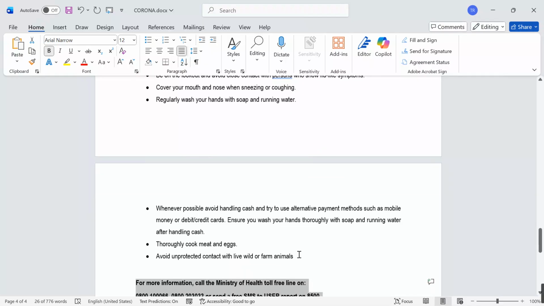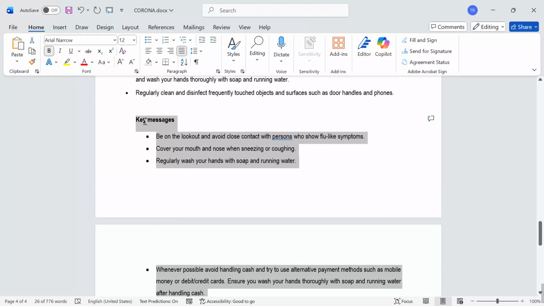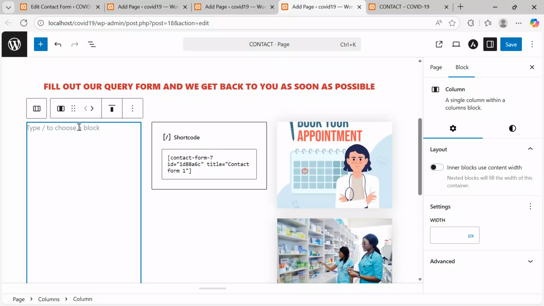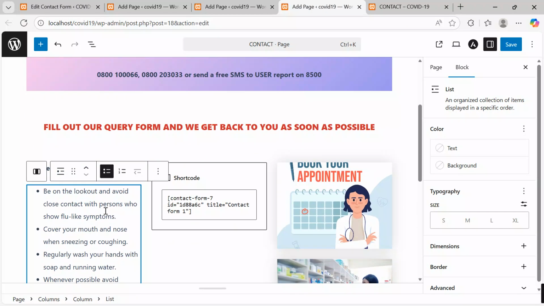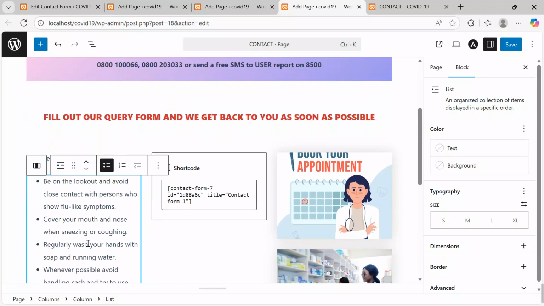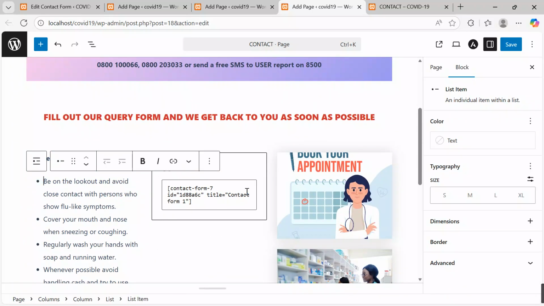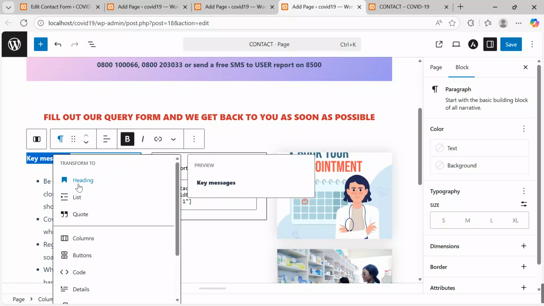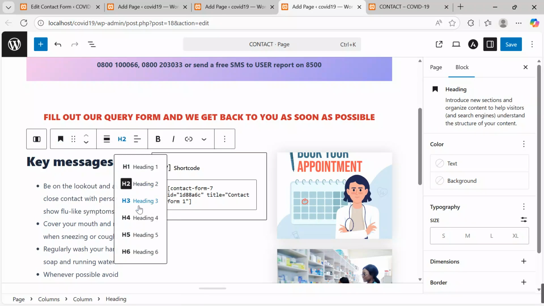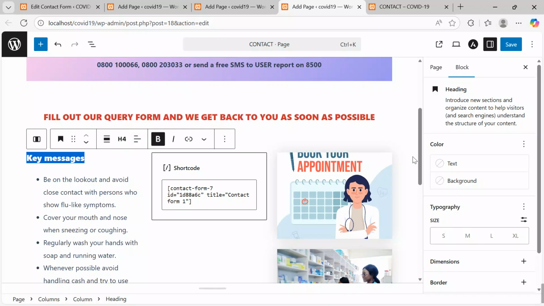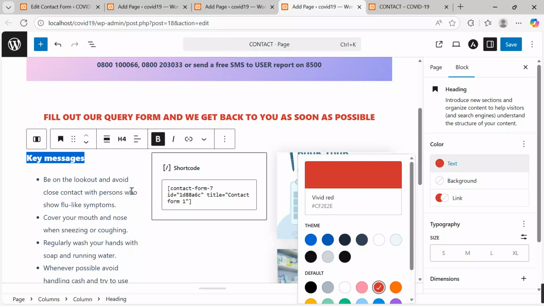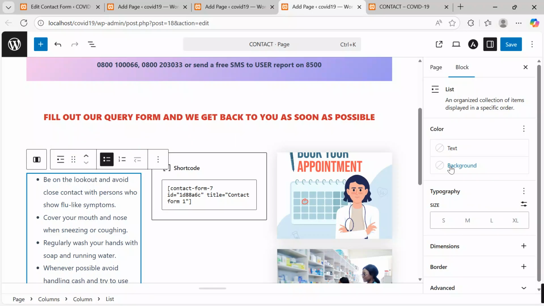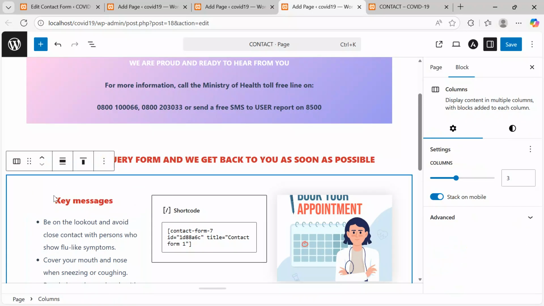And my content, I'm going to just copy the key message. Ctrl C, come to this block, and then paste. After pasting, I want to move over here. Okay, I want to keep this at heading style as we started, heading 4, and then I want to keep with font color red, and then I want to align it center. Then after, I want to give in a simple catchy background.